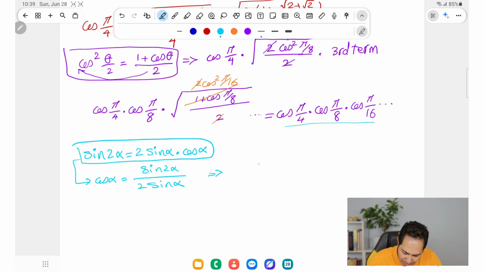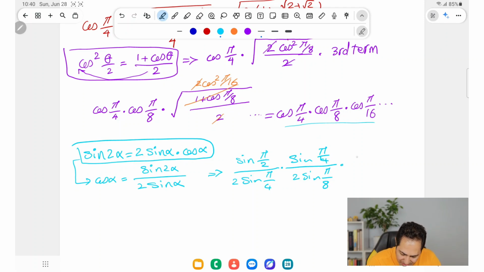So cosine of pi over 4 is going to be sine of 2 times pi over 4, which is sine of pi over 2, over 2 sine pi over 4. Cosine of pi over 8 is going to turn out to be sine of pi over 4 over 2 times sine of pi over 8.